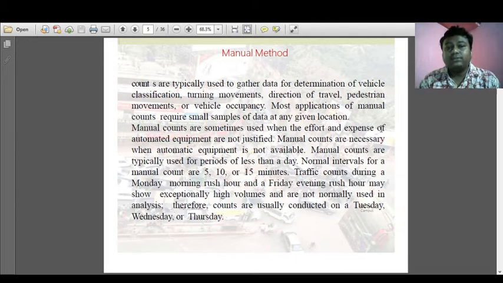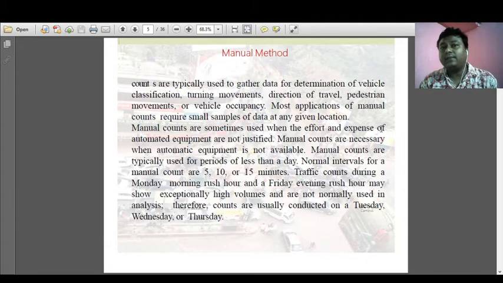Manual counts are necessary when automatic equipment is not available. Manual counts are typically used for periods of less than a day. Normal intervals for a manual count are 5, 10, or 15 minutes. As it is carried out by human beings, there are a lot of restrictions.